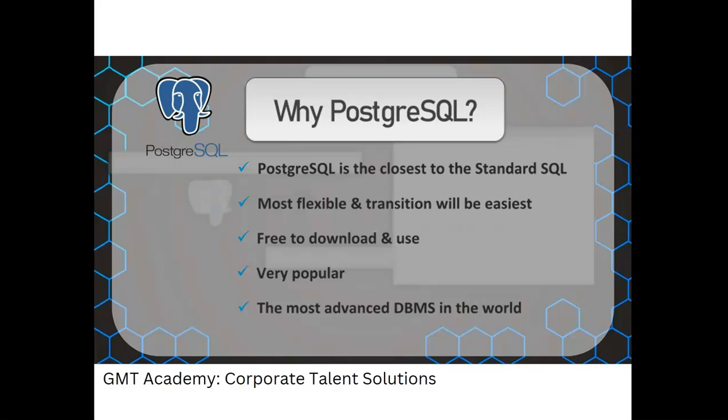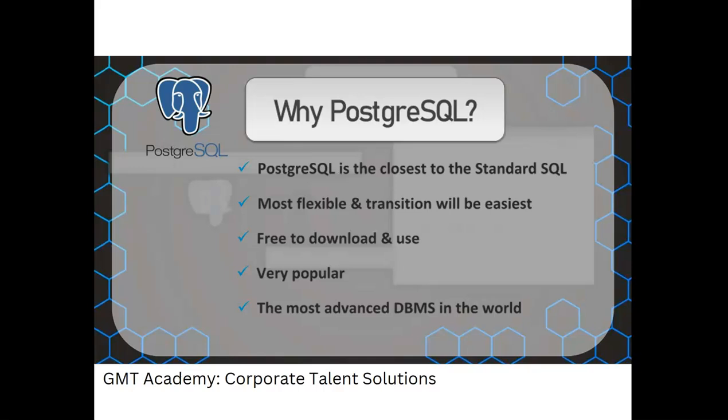Why are we going to use PostgreSQL as our database for learning SQL? PostgreSQL is the closest to the standard SQL. That's the reason we have selected PostgreSQL for learning. It is the most flexible and the transition will be easiest. It is free to download and use, which is one of the biggest advantages for learners from a non-tech background, and it is very popular in the industry.